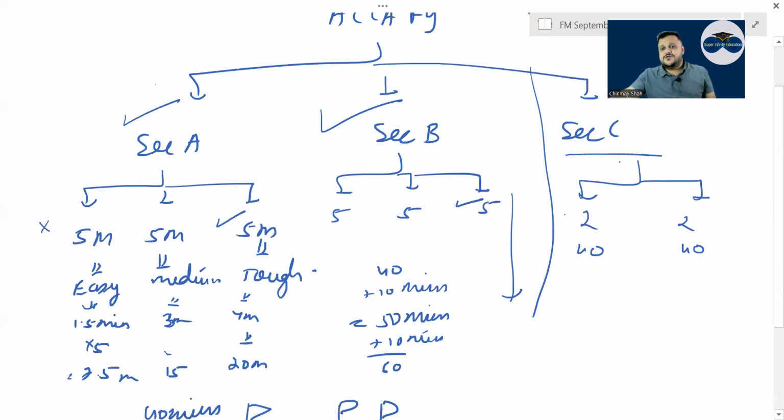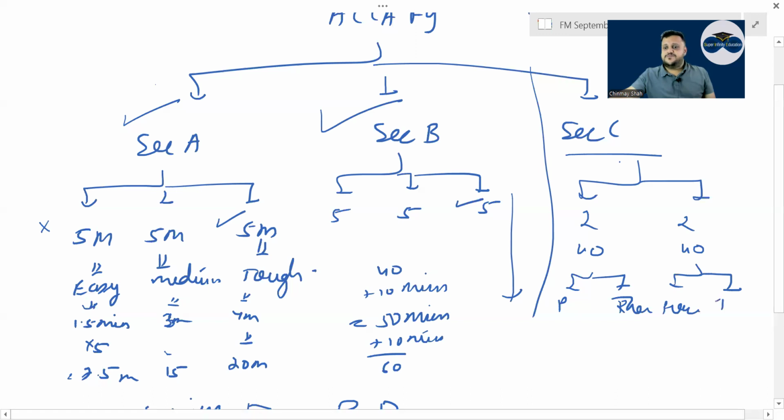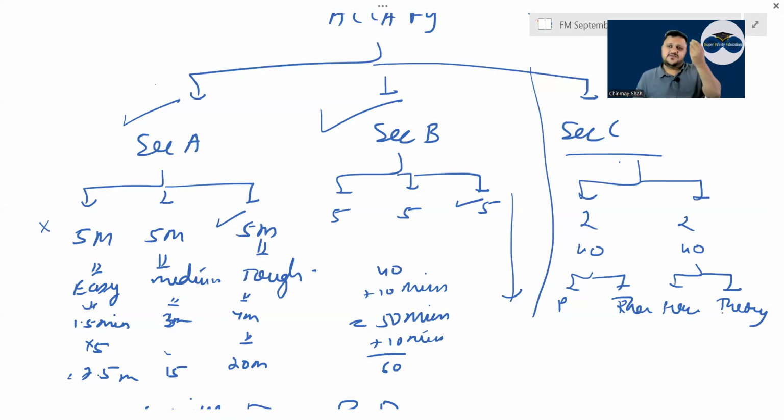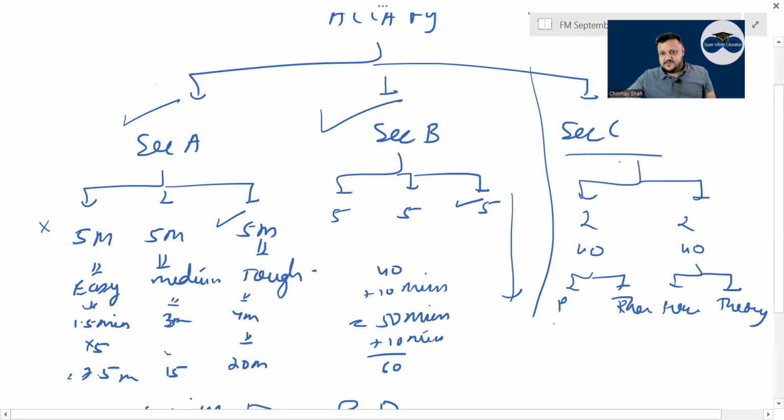Now, out of these two questions, you will have one or two practical and two theory questions. First, solve the practical questions, both of them. That is NPV or capital rationing, lease versus buy, EAC or whatever, WACC, special Section C question, whatever it is. You solve those questions first. You will take around 40 minutes for this. 20 minutes for one Section C question, so it will take 40 to 45 minutes, let's say, or 50 minutes in the worst case scenario.